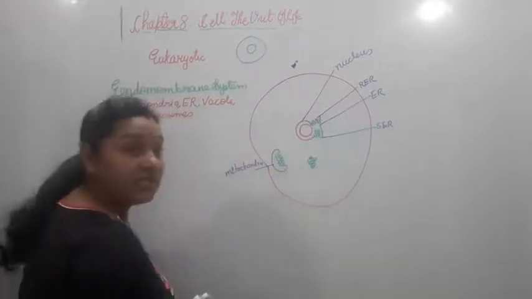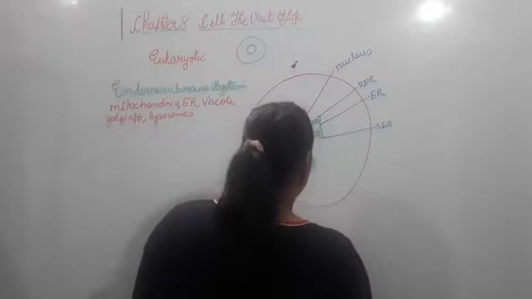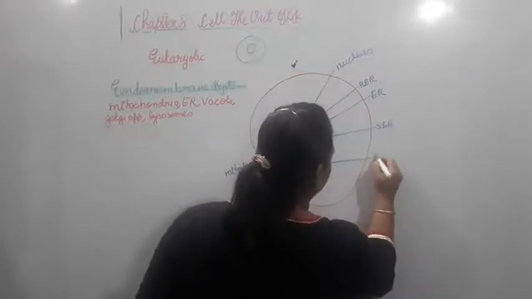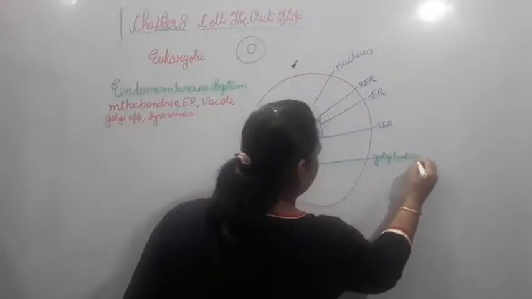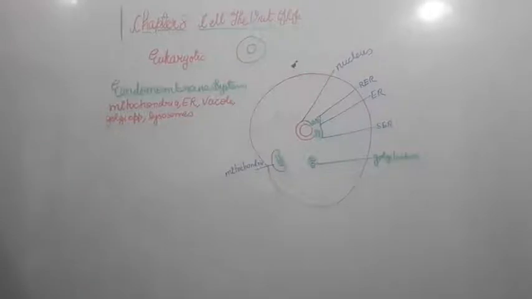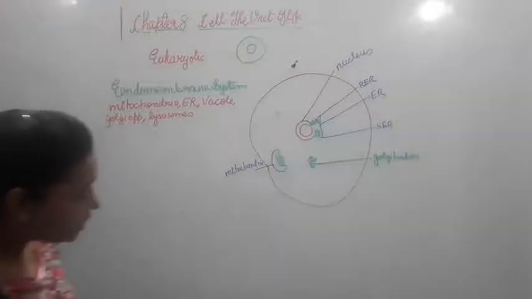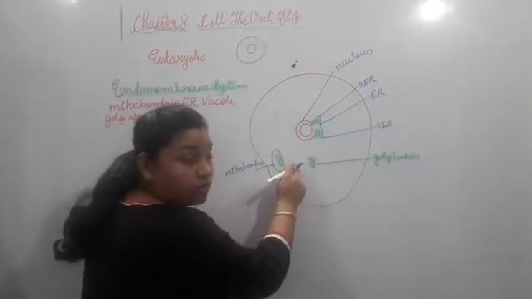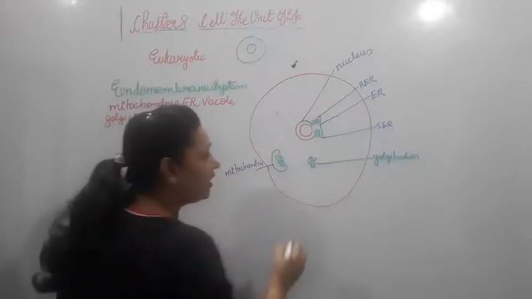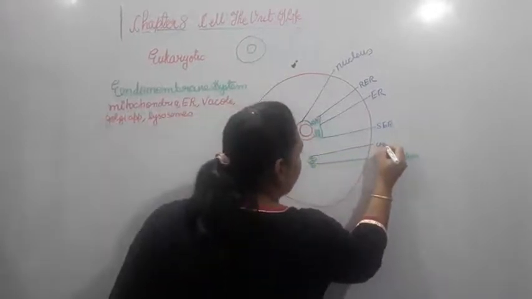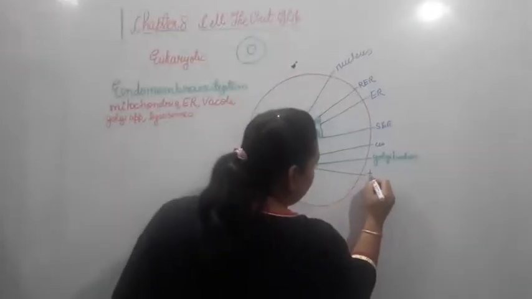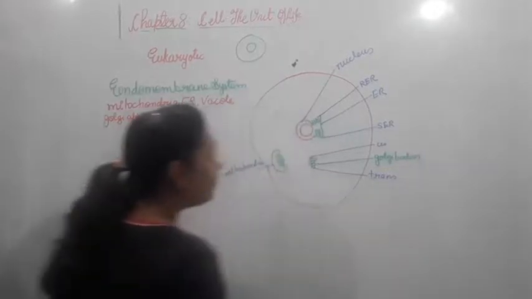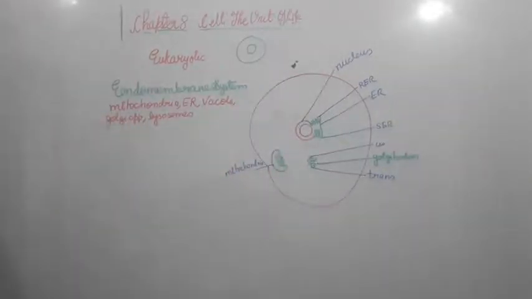So these are the Golgi bodies. The part of the Golgi body which is close to the nucleus is called cis, and the part which is away from the nucleus, on the behind side, is called the trans part. We'll see what kind of function they perform.